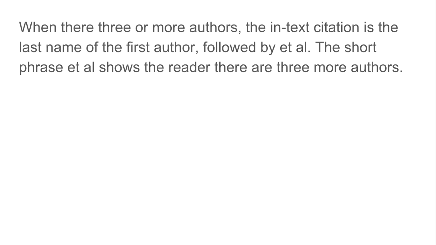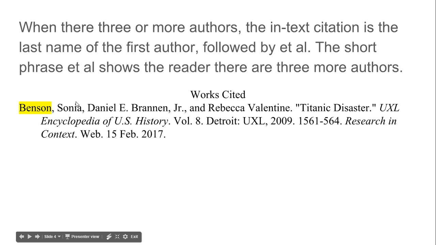When there are three or more authors, the in-text citation is the last name of the first author, followed by et al. The short phrase et al shows the reader there are three or more authors. So you can see in this one I have Benson, I have Daniel, and I have Rebecca Valentine.